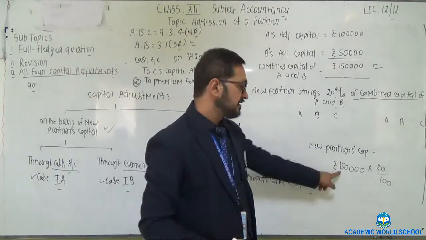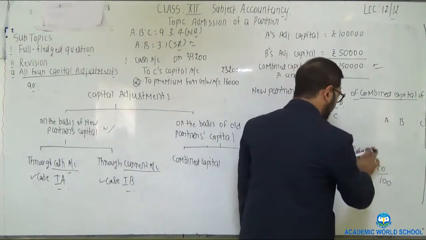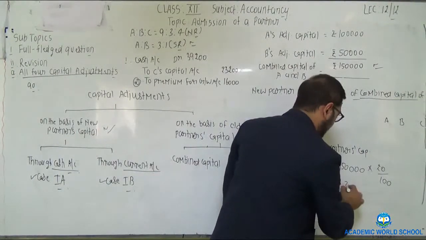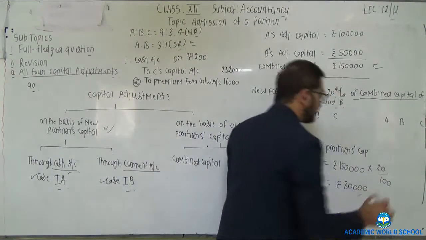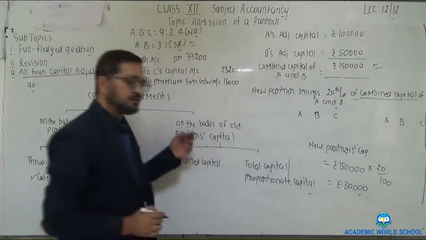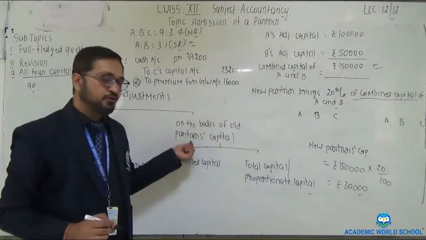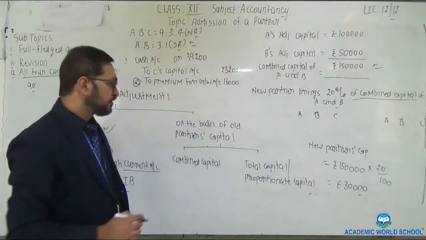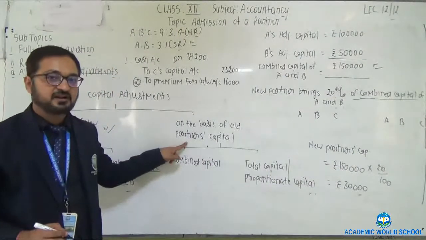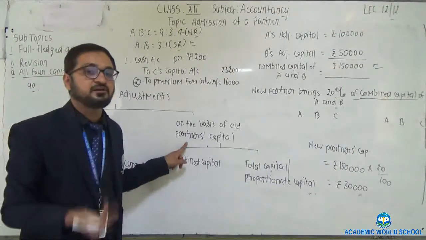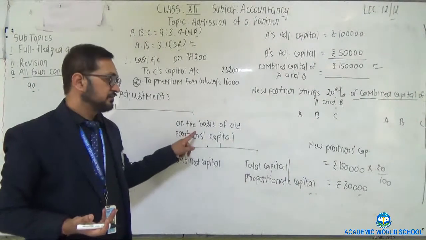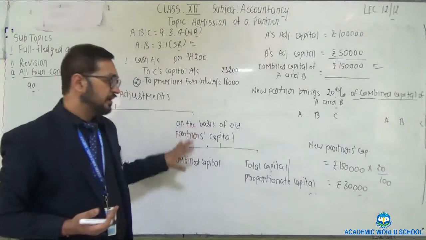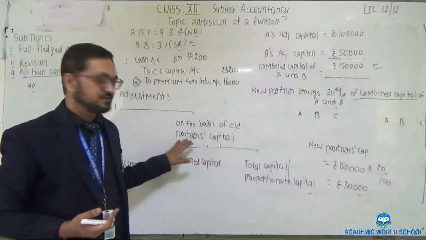Combined capital is 150, so that would be equal to 30,000. So in this case, this is on the basis of old partners' capital, as the new partner's capital in this capital adjustment is not given in the question. We need to calculate the amount of new partner's capital.